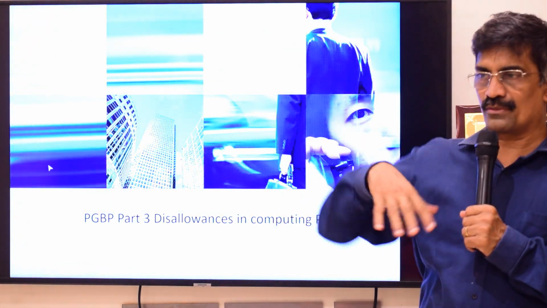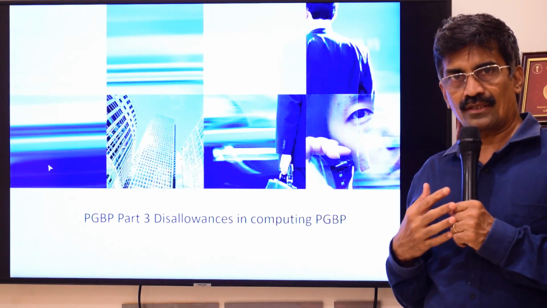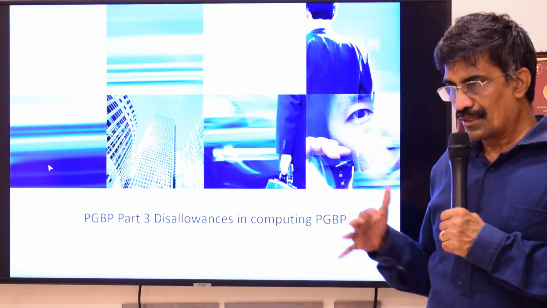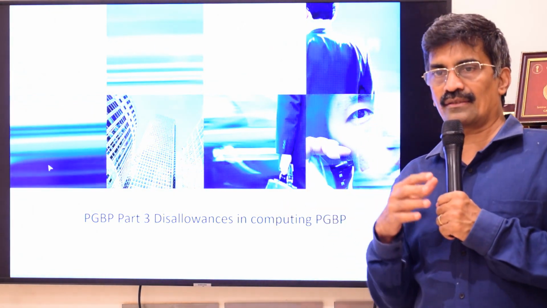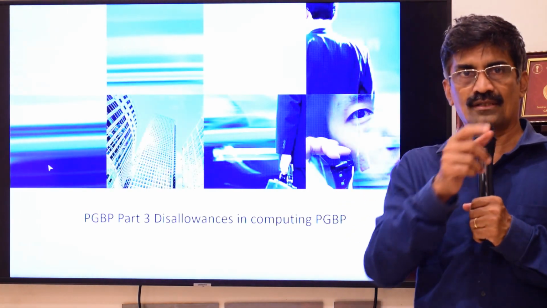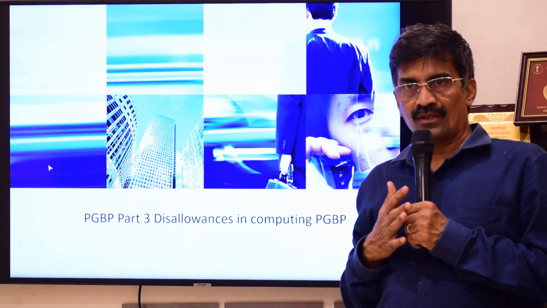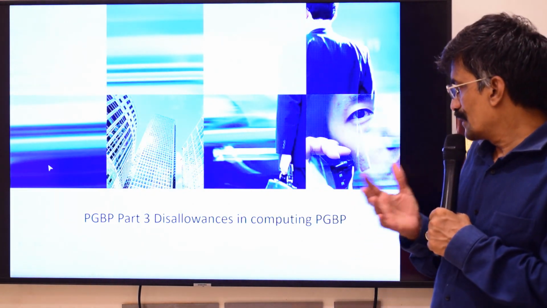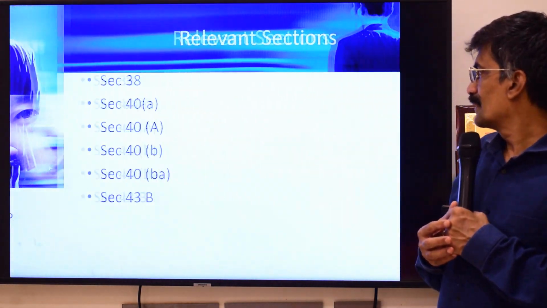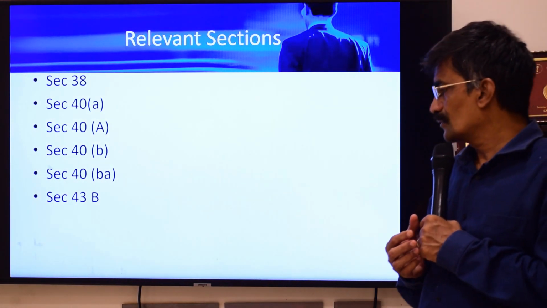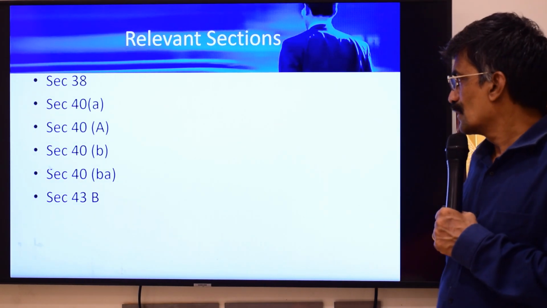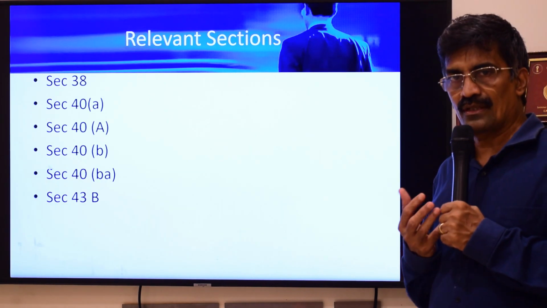So all expenses which are debited in P&L account, we have to find out whether the expenditure is allowed or not allowed. If the expenditure is not allowed under the provisions of Income Tax Act, we add back, and those expenses which are debited in P&L account but not allowed for tax is what we call a disallowance. So disallowances are there in various sections of Income Tax Act: Section 38, Section 40A, Section 40, 40B, 40BA and 43B.